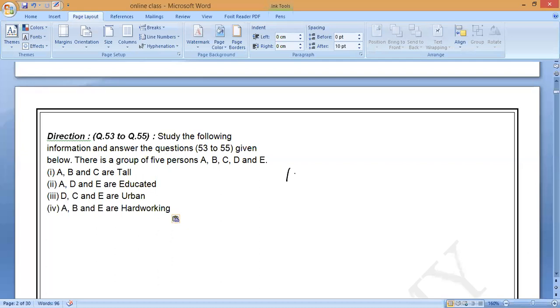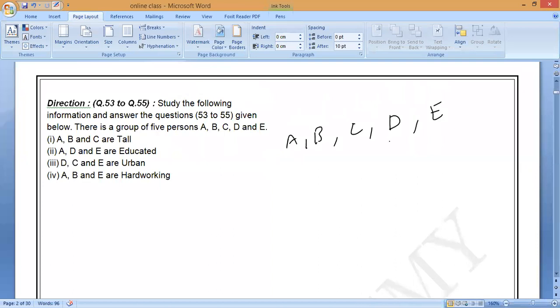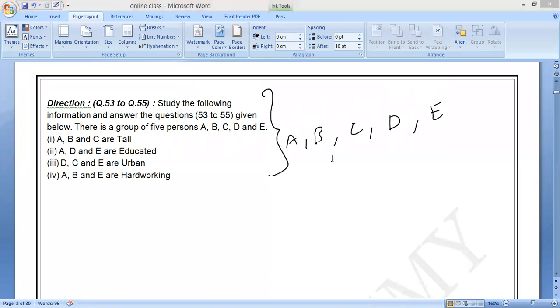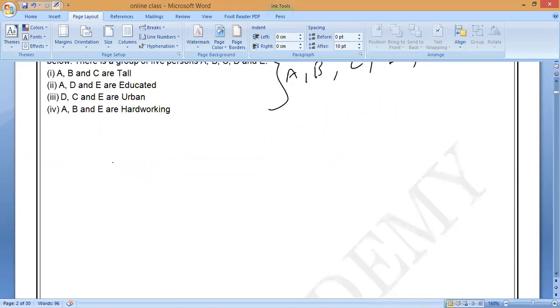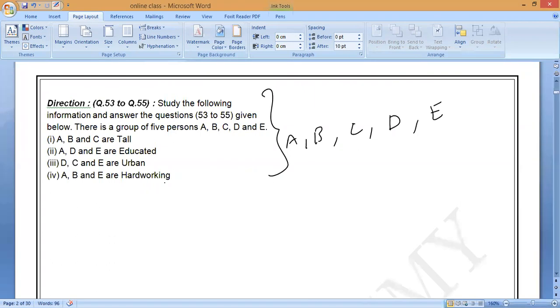So you check it, all of you. In total, how many persons are there? A, B, C, D and E. Correct or not? First, all of you read the question. You have to think. Please all of you read. Have you completed? Please tell me.